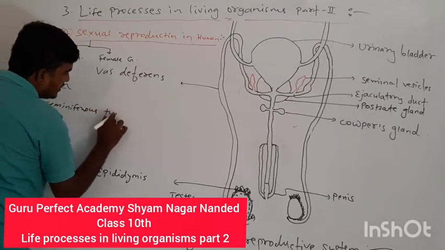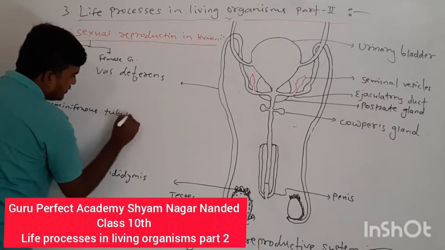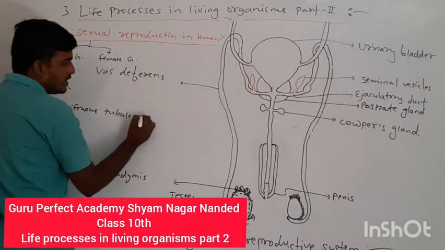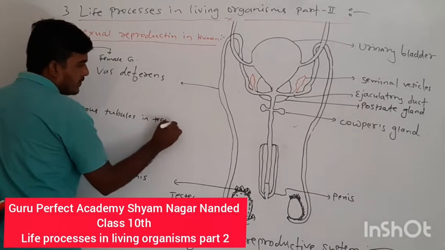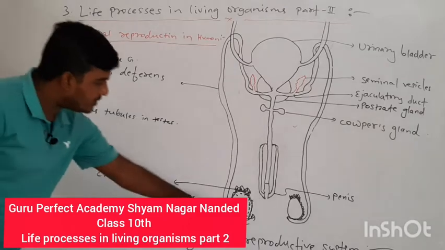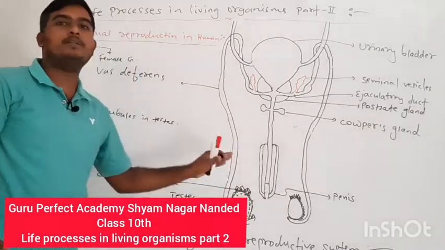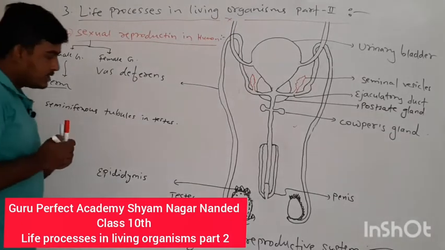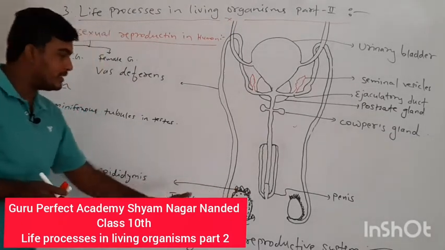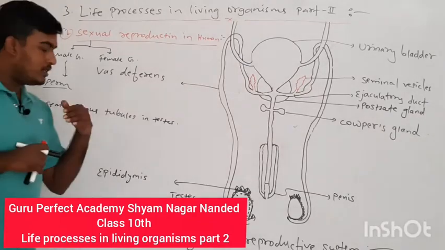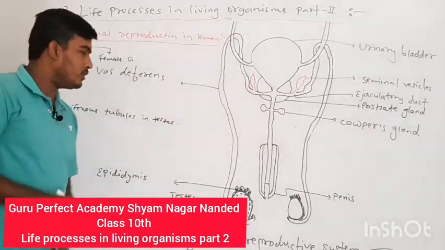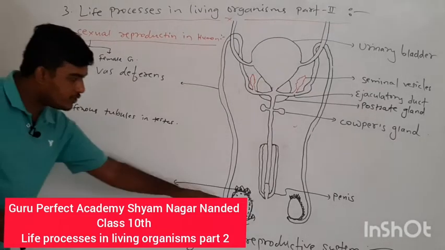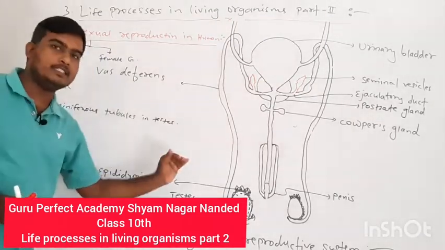There is a numerous number of seminiferous tubules present within a testis. This is the first point in how the reproductive gametes are formed in a male. Listen carefully to what I am telling. First of all, seminiferous tubules are present within a testis.